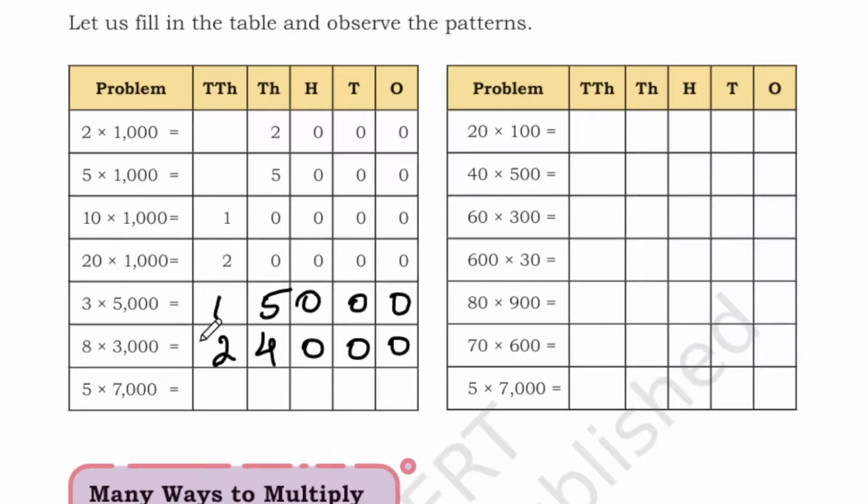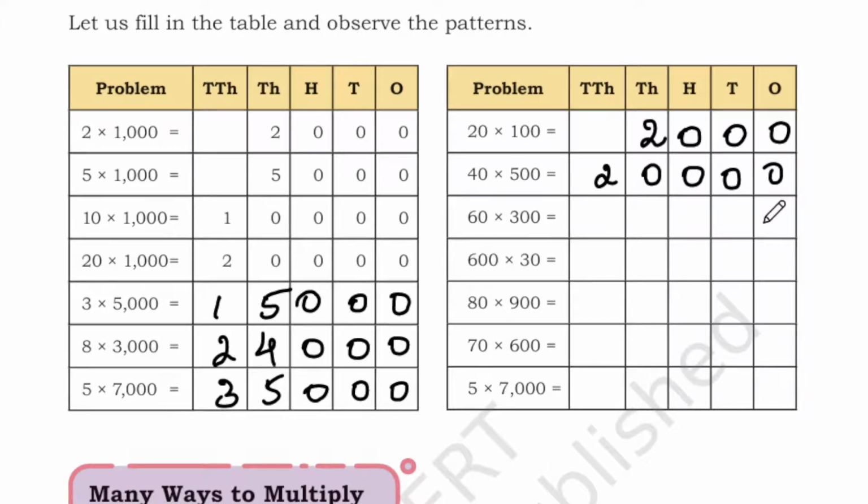Okay. Next you have 3 zeros again, 0 0 0. 7 fives are 35. Okay. Next is very easy. Again 0 0 0. 2 ones are 2. Again 3 zeros you have, 0 0 0. 5 fours are 20. Next you have 3 zeros again, 0 0 0. 6 threes are 18. Okay, so 6 into 3000 is 18,000.